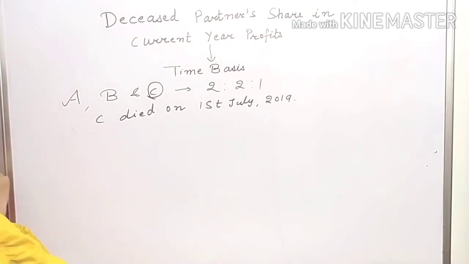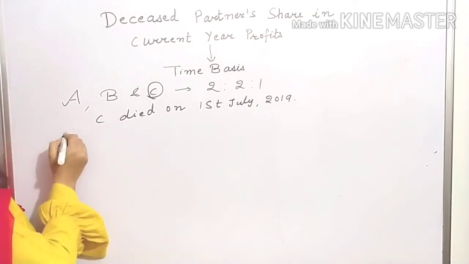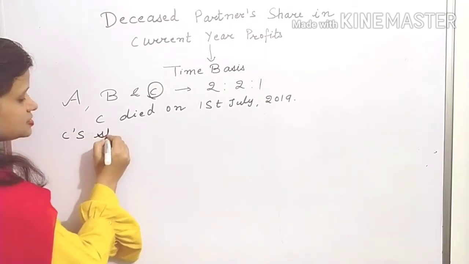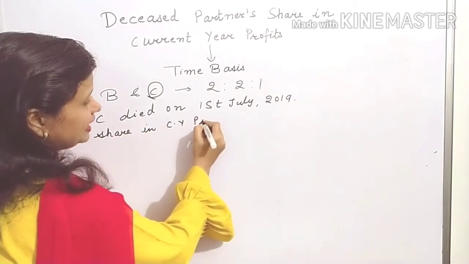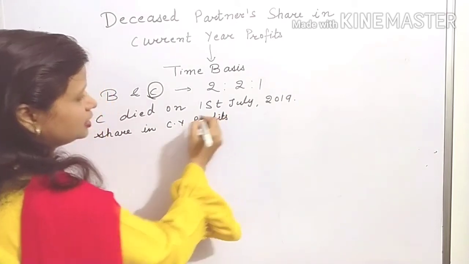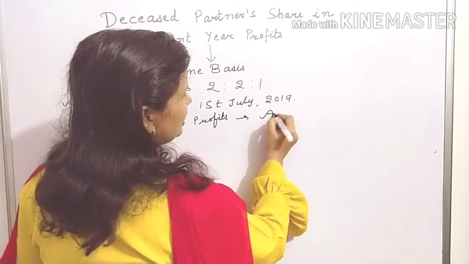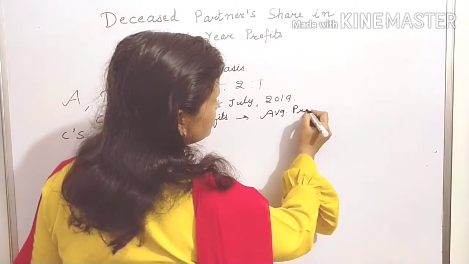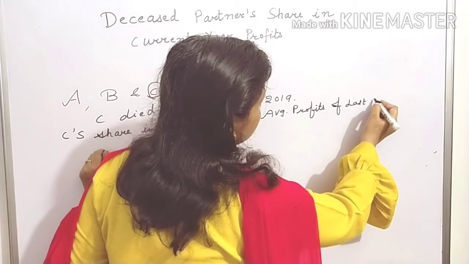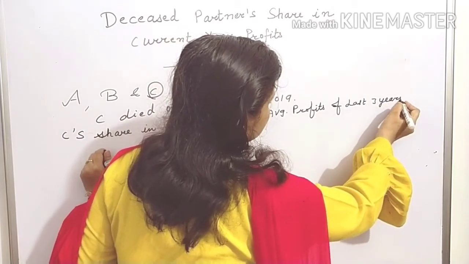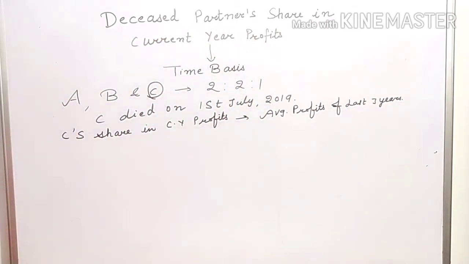C's share in current year profits will be calculated on the basis of average profits of last 3 years before the date of death.